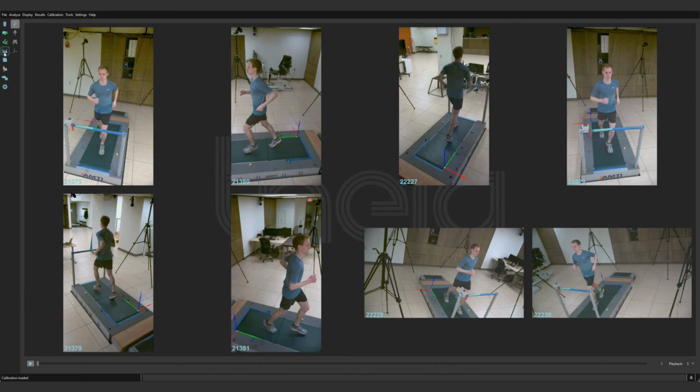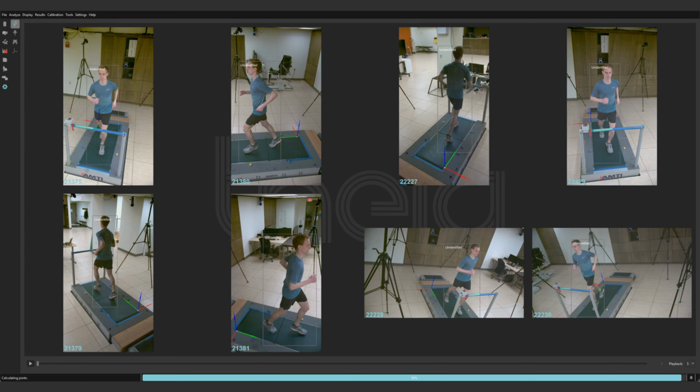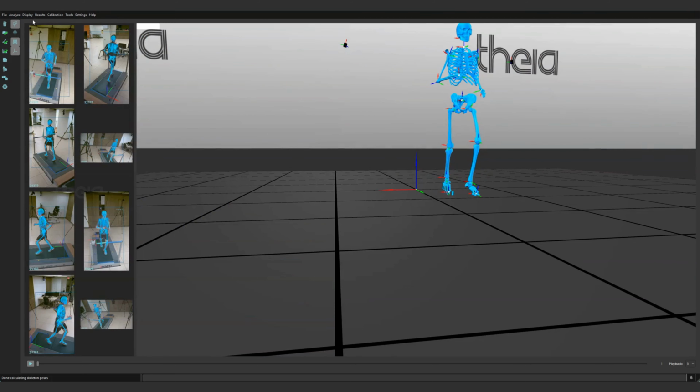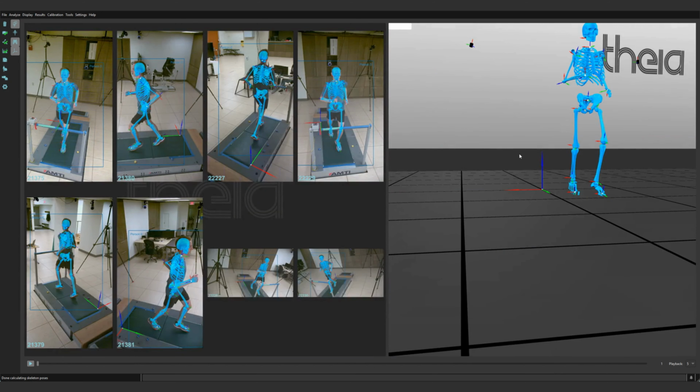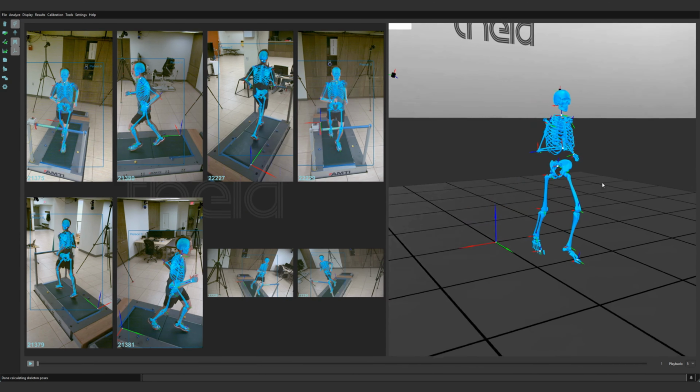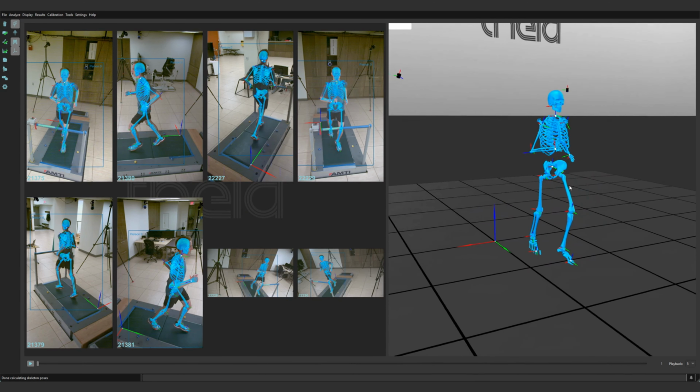For more details about each analysis sub-step, you can watch the Analyze drop-down video. When completed, the 3D skeletons are visible within each 2D camera view for all tracked people. The 3D skeletons are also visible within the 3D viewer to the right of the camera views. If the 3D viewer is not visible, check that it is enabled under the Display drop-down menu and drag it open from the right side of the window. The most common reason for failure when running the analysis is that an incorrect calibration file was used.